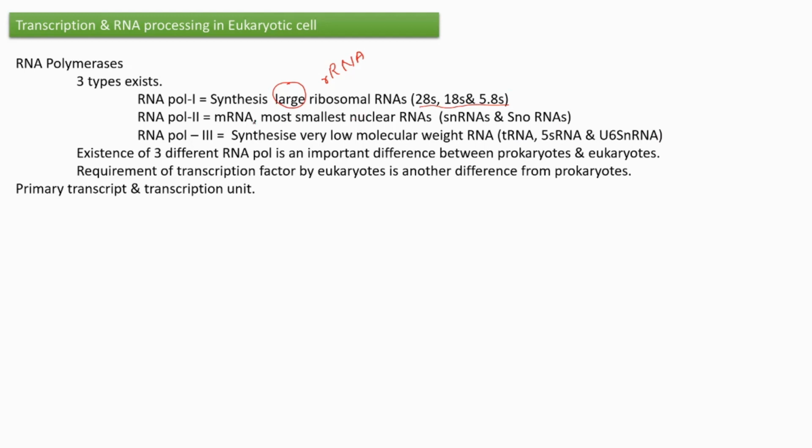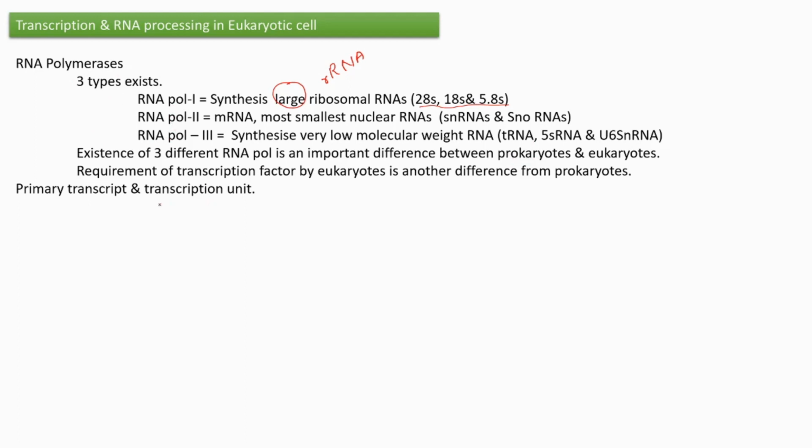The existence of these three different RNA pols is a main difference between prokaryotes and eukaryotes. If we are studying the transcription of prokaryotes and eukaryotes, this is a main difference. In the case of prokaryotes, we already learned that there is only one RNA polymerase. But in eukaryotes, three different types of RNA pol exist.